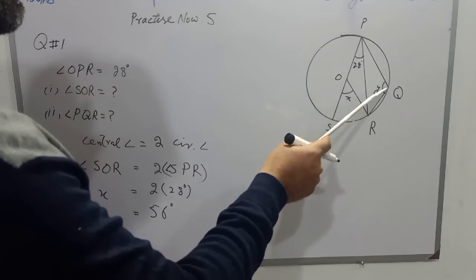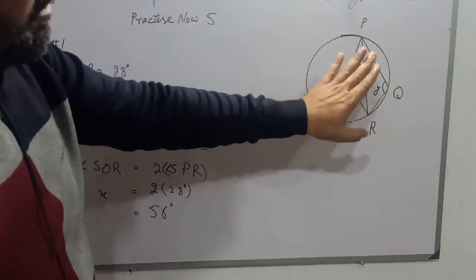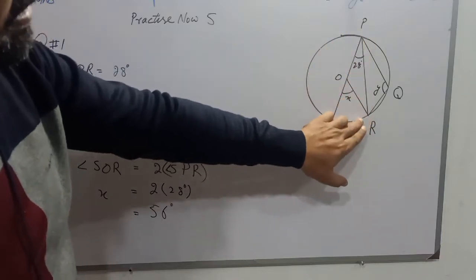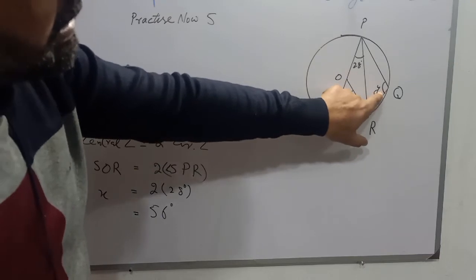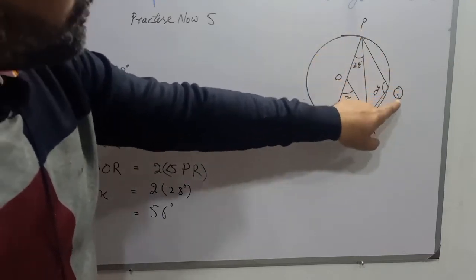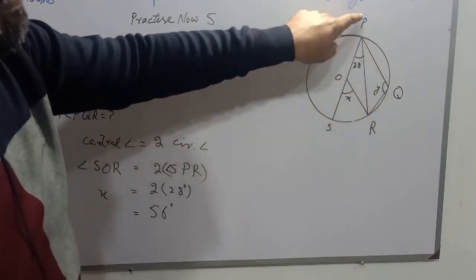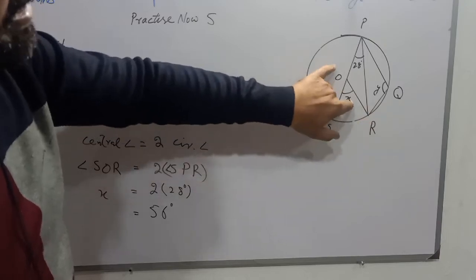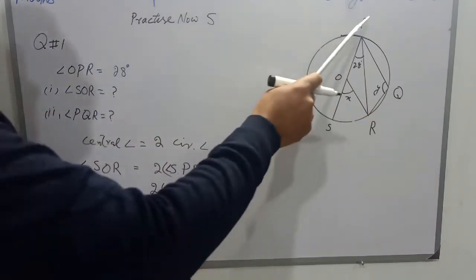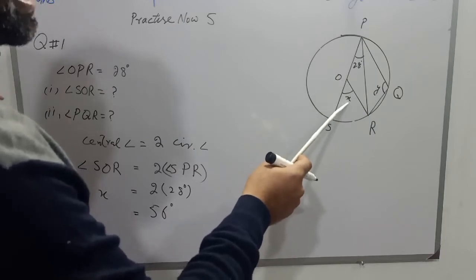For finding angle Y, if we ignore line PR, suppose there is no line PR, as well as OS is not drawn, then this angle PQR will be the circumference angle, and reflex angle POR will be the central angle. Angle POR is equal to 180 plus X degrees.